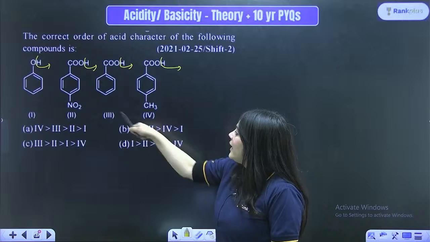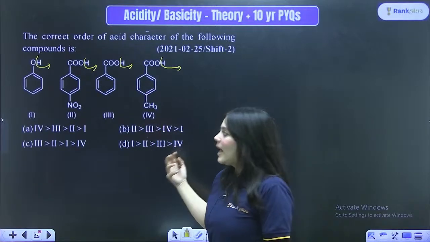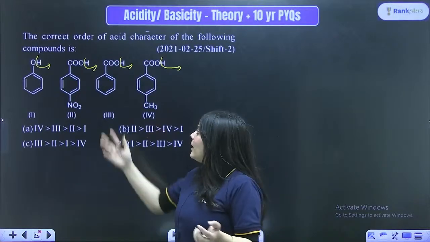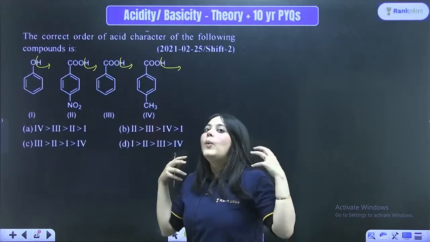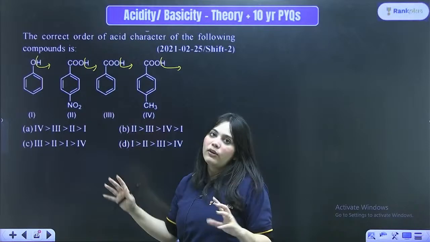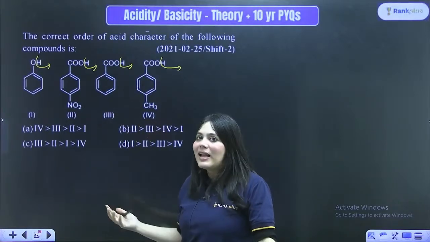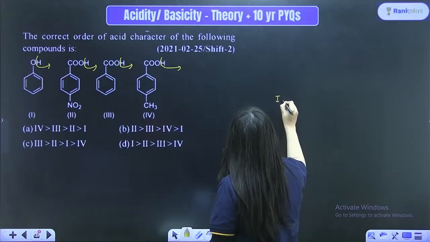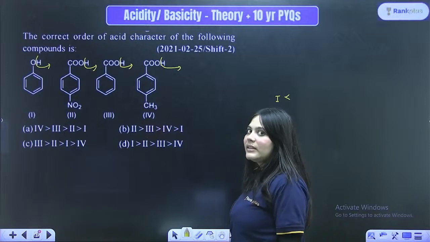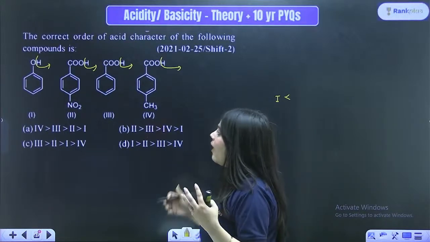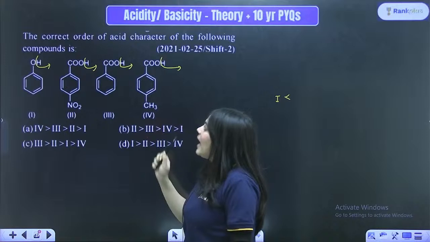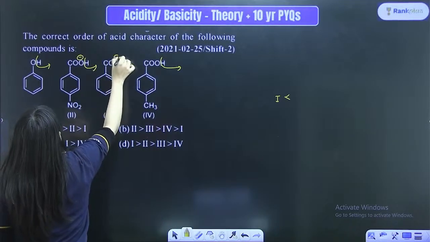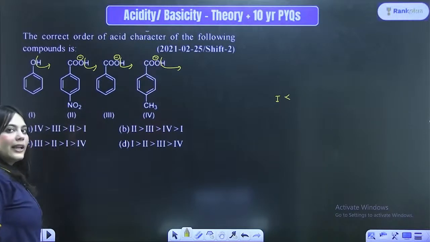Can you see? The second, third and fourth options are actually carboxylic acids, while the first option is an alcohol. Now if I compare the acidity order, a carboxylic acid, as the name suggests, will be more acidic than a phenol group. Always remember that. So first of all, I know which one is the least acidic. Your first compound is definitely the least acidic compound, because it is an alcohol or a phenol. I do not have to look for any other thing. Now I have to compare the acidity between these three. Before comparing the acidity, I have to look at the stability of the negative charge formed.